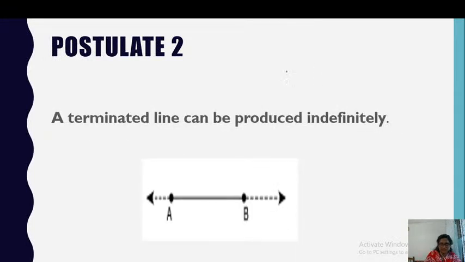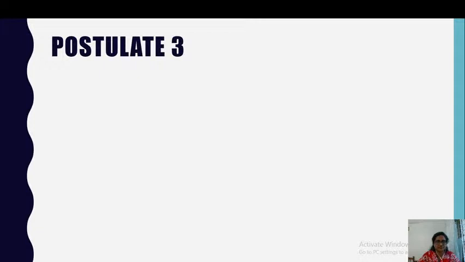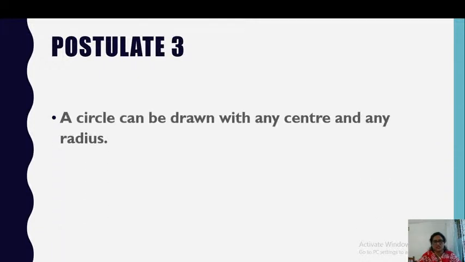So if you are given a line segment like this, you can always extend it like this in both directions. So that is, a line segment can be produced indefinitely. Nice. Now postulate 3: a circle can be drawn with any center and any radius.